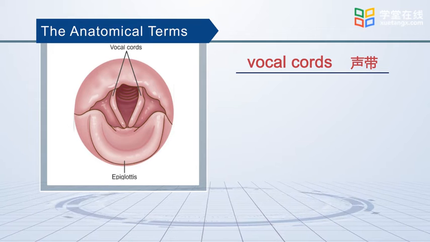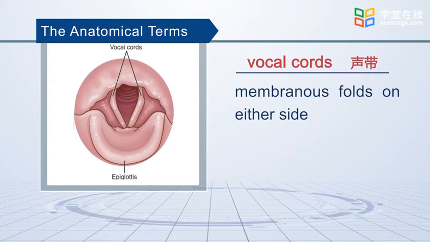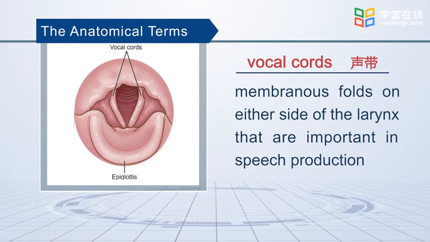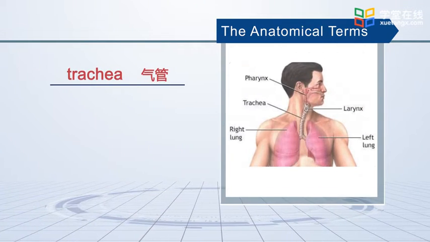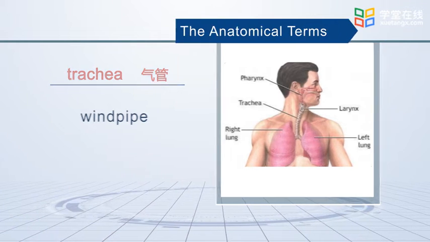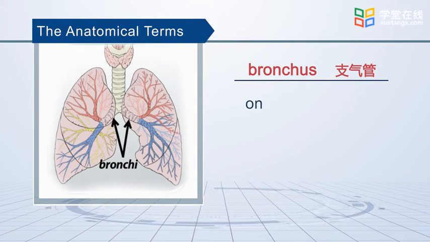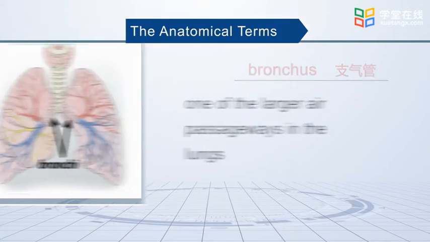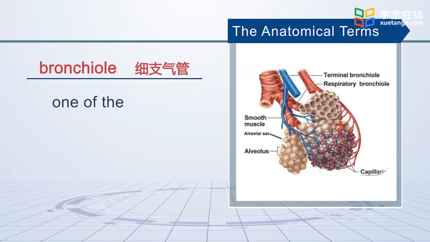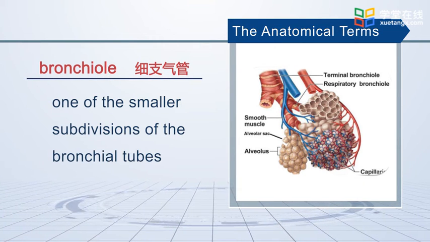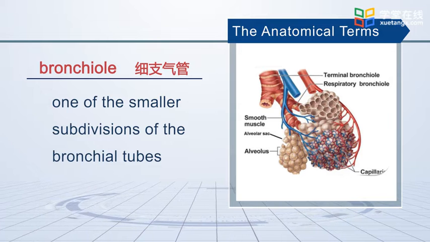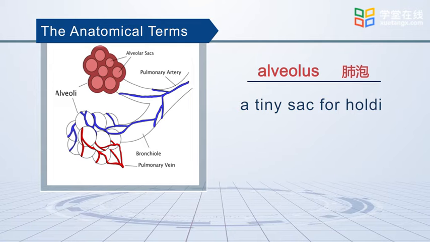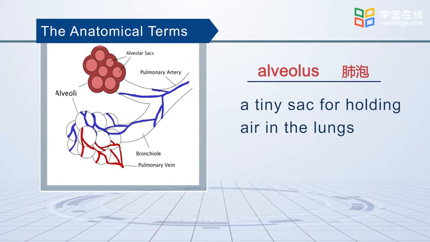Vocal cords are membranous folds on either side of the larynx that are important in speech production. Trachea is windpipe. Bronchus is one of the larger air passageways in the lungs. Bronchiole is one of the smaller subdivisions of the bronchial tubes. Alveolus is a tiny sac for holding air in the lungs.